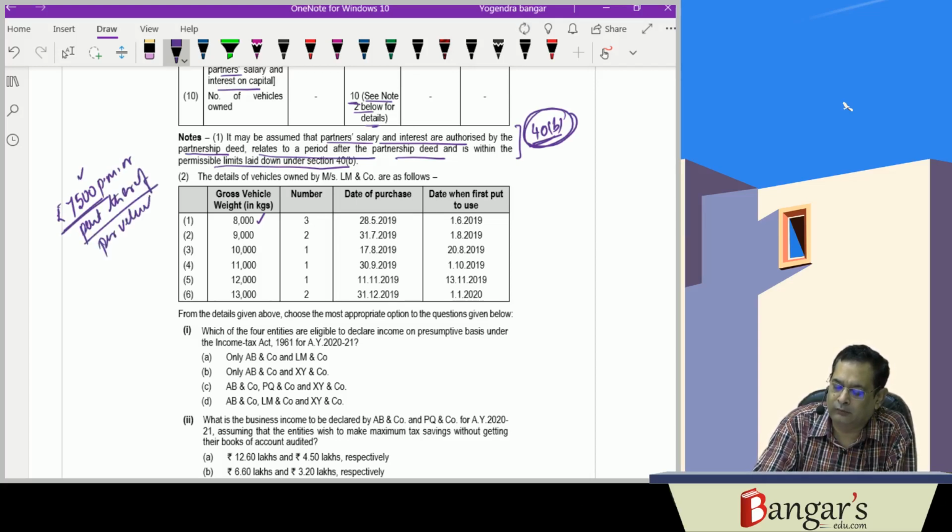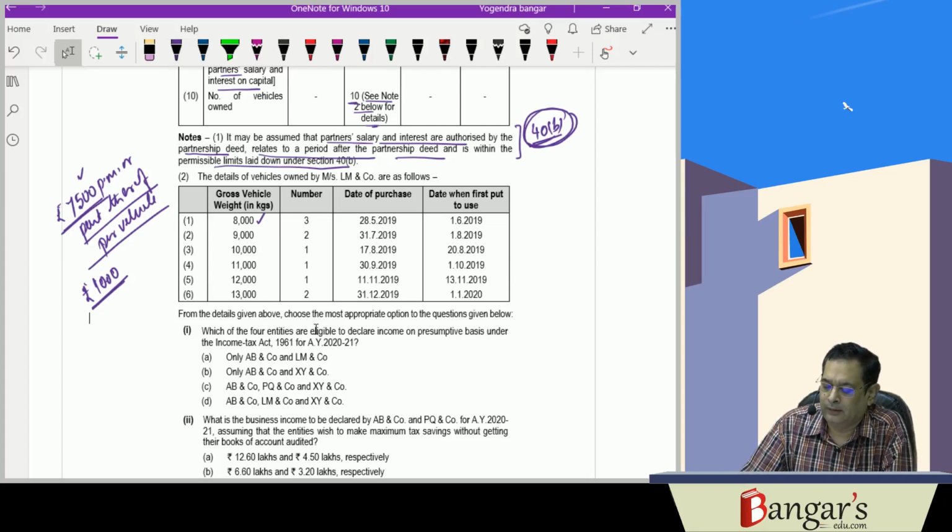And in case it exceeds 12,000 kg, then it's a heavy goods vehicle, and the income in such a case will be rupees 1,000 per ton of gross vehicle weight. So now the question is about this information.